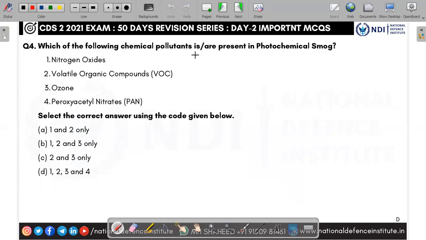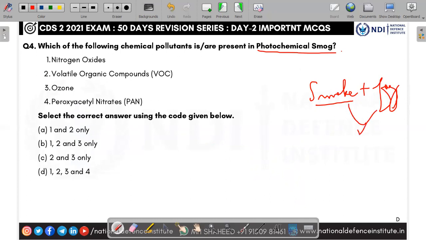Next, which of the following chemical pollutants is present in photochemical smog? Smog is smoke plus fog. In Delhi and all, photochemical smog is a major pollution problem. Whenever the black smoke mixes with the fog, the mist, it will form smog. So what is photochemical smog?